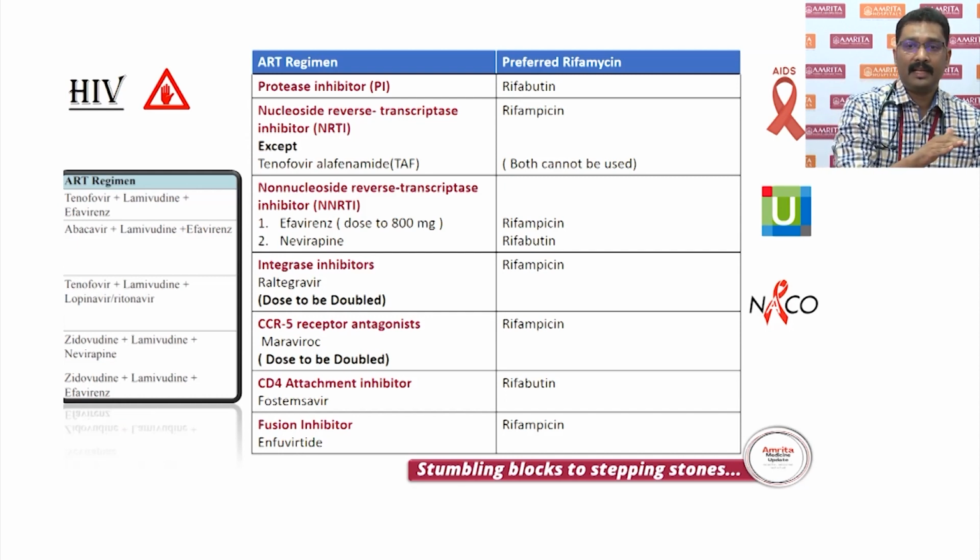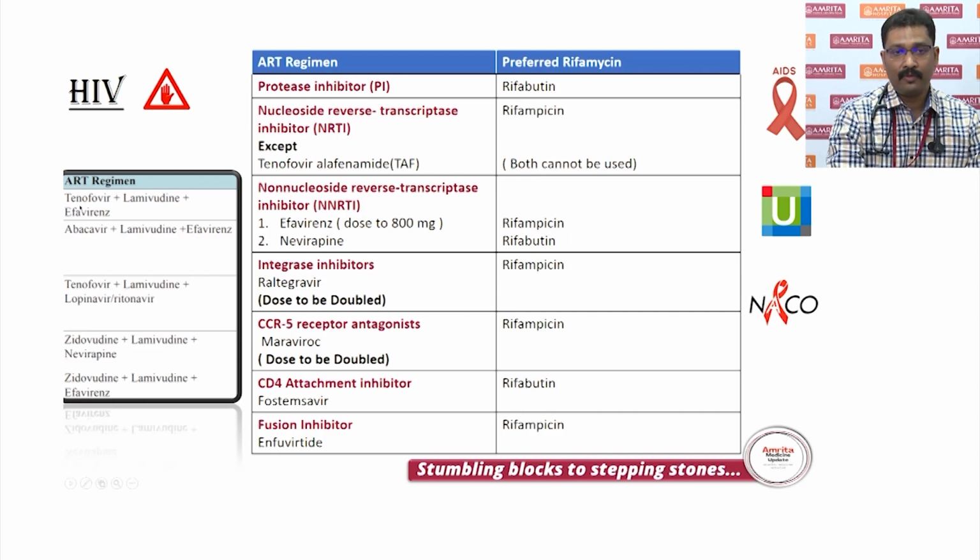Now let us look at the NACO guidelines. This is the basic initial regimen that we start: tenofovir plus lamivudine plus efavirenz. Now if you go to this, it is clear that when you are using tenofovir, you cannot use either rifampicin or rifabutin. So either the option is to change that to quinolones, or if you want to change tenofovir, then you have to use abacavir.